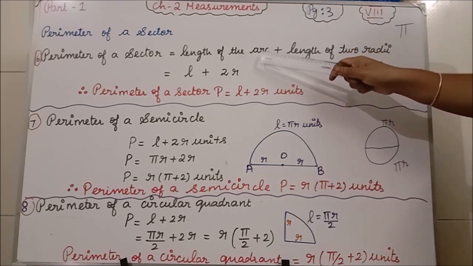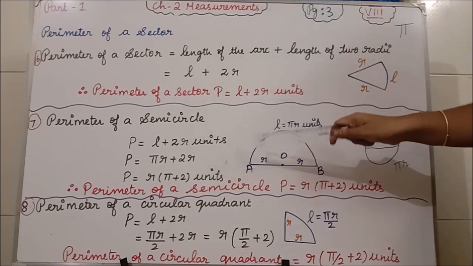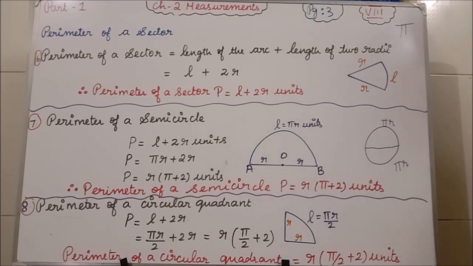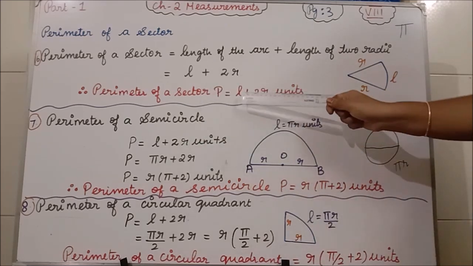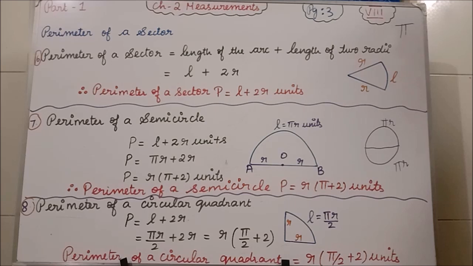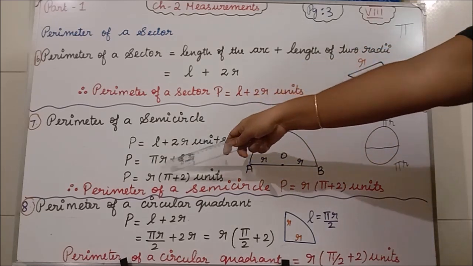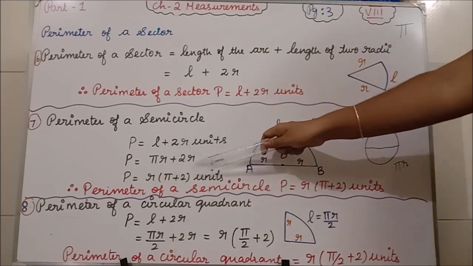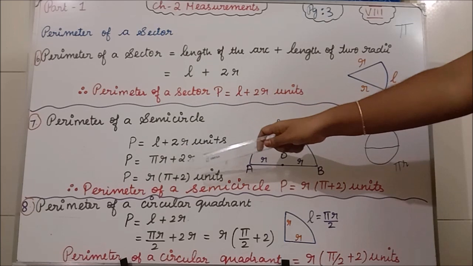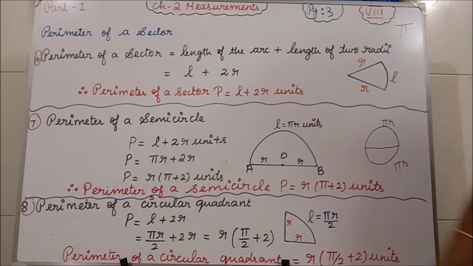Using the perimeter of the sector formula only, we are going to find the perimeter of a semicircle. So P equal to L plus 2R, we know. Instead of L, what are we having? Pi r, isn't it? So in the place of L I am substituting pi r plus 2r. Here also r, here also r, so take that r commonly out.